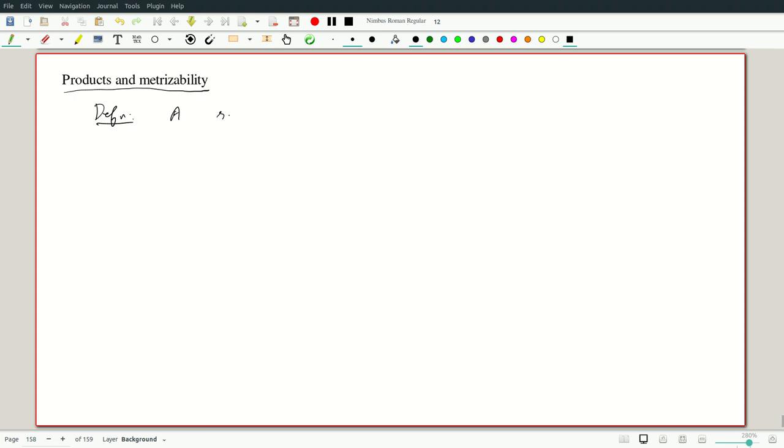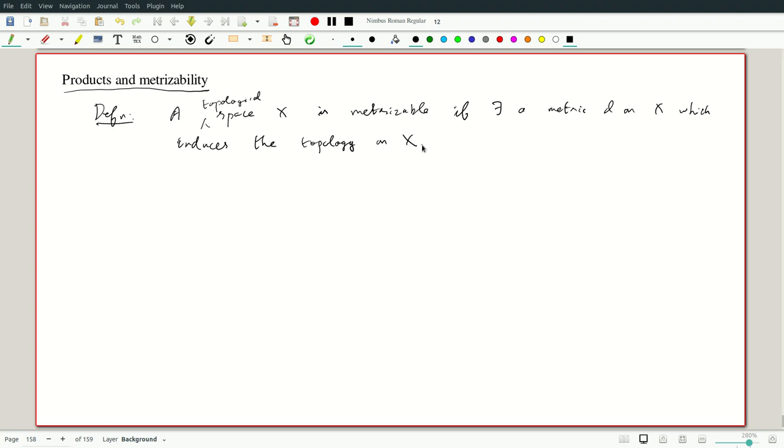A space X is metrizable. So space, I mean topological space X, if there exists a metric d on X which gives or induces the topology on X. So a space is metrizable if you can put a metric on the space, and these are quite important, the metrizable spaces in various contexts. So let's look at a first example which cannot be metrized.